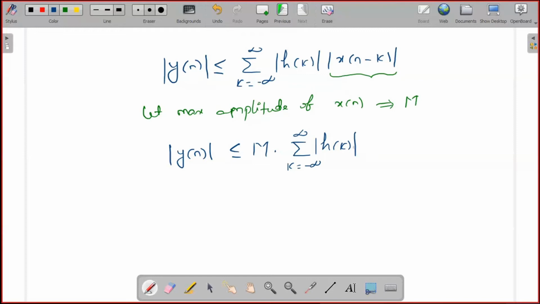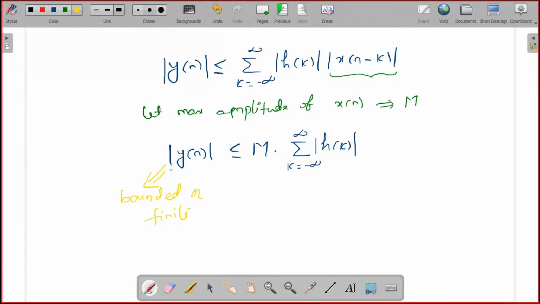Now, the magnitude of the output signal is bounded by M into summation k from minus infinity to plus infinity mod h of k. What is the condition for BIBO stable? When you apply a bounded input signal, the output must be bounded. Means this mod y of n must be a bounded or finite value.